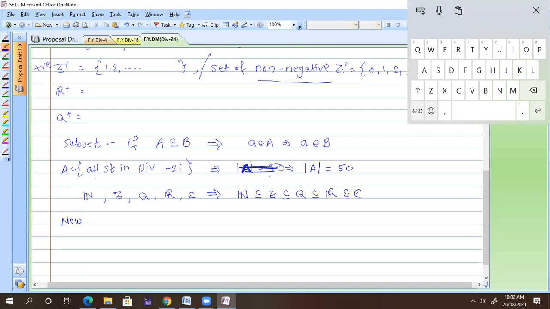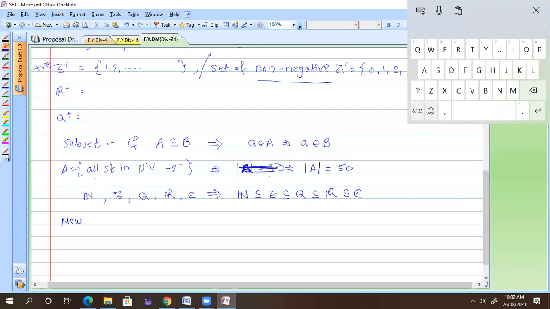Suppose you wanted to find the prime numbers below 100. You can say the set P contains the prime numbers below 100. How many prime numbers do you have below 100? You can just count, and it comes to about 25. You can write the cardinality of that set P. Got it? Yes, sir.